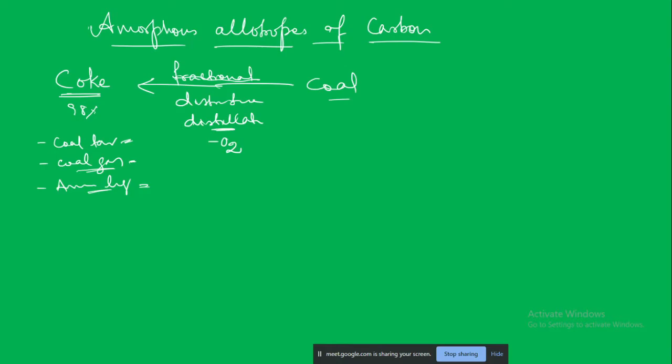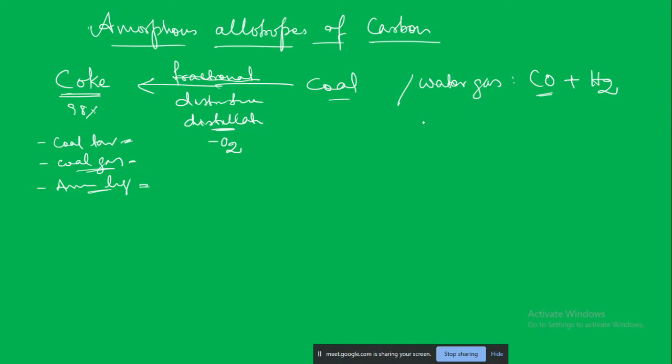There are two important things here in the uses of coke. It is used for the production of water gas, which is a combination of carbon monoxide and hydrogen. It is highly combustible and a dangerous gas, because carbon monoxide can cause poisoning. If you breathe in a lot of it, the person can die.